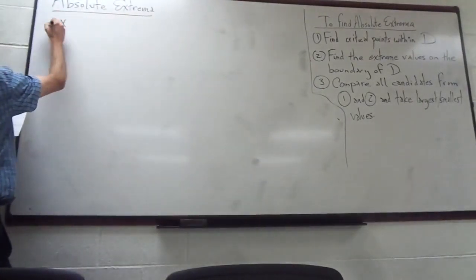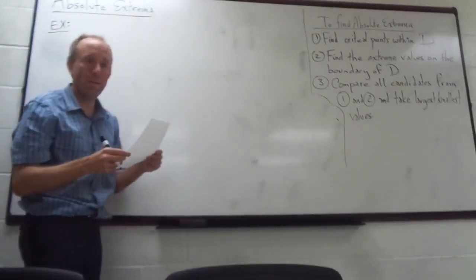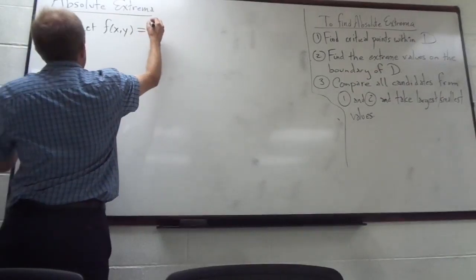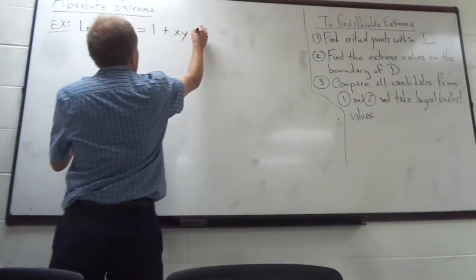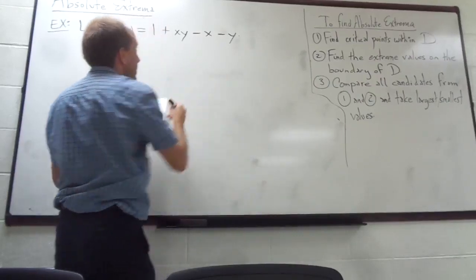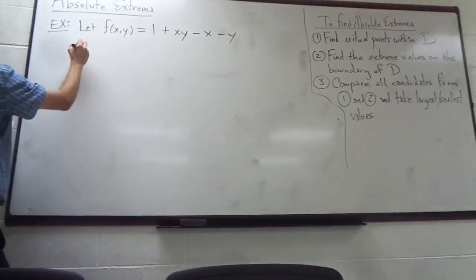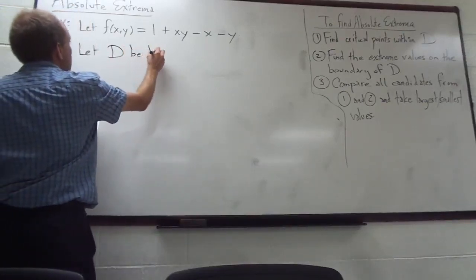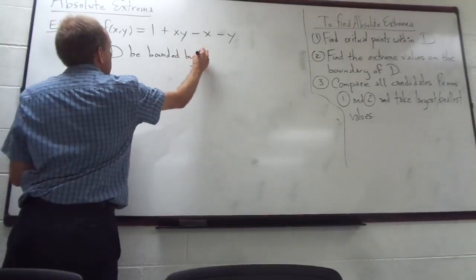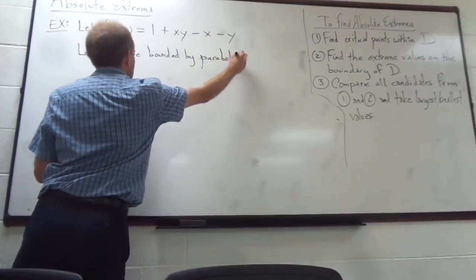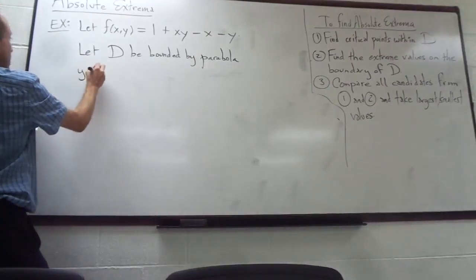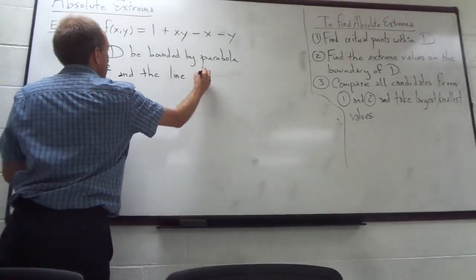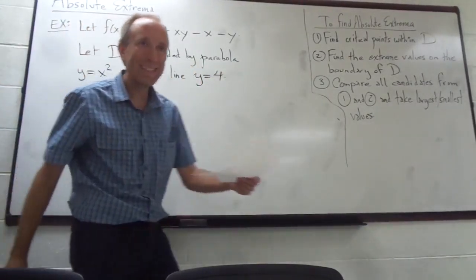So here's an example of finding the absolute extrema of a function. Let f of x and y be equal to 1 plus xy minus x minus y. Let's take this function right here. I'm going to tell you what D is as well. So let D be bounded by the parabola y equals x squared and the line y equals 4. Okay.